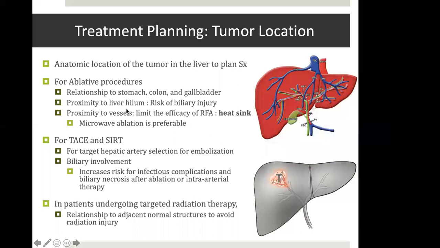Proximity to liver hilum increases the risk of biliary injury, and proximity to vessels limits the efficacy of thermal ablation. So in those cases, because of heat sink effect, the ablation is not very successful, and microwave ablation is preferred to RFA. Even for catheter-based techniques, we need to see the target hepatic artery selection for embolization. And if there is a biliary involvement, it increases the risk for infectious complications and biliary necrosis. So that has to be taken into consideration. And when the patient is undergoing a targeted radiation therapy, then also relationship to adjacent normal structures is very important to document to avoid radiation injury.